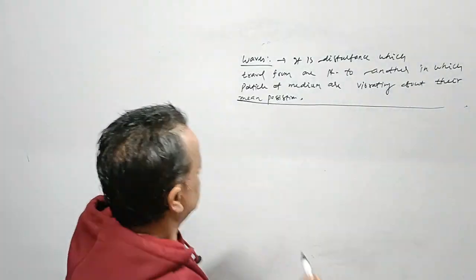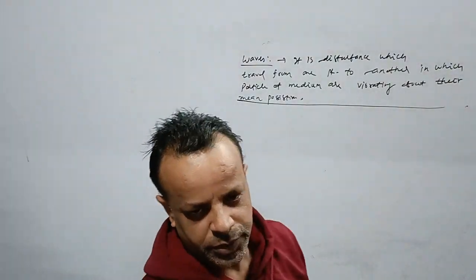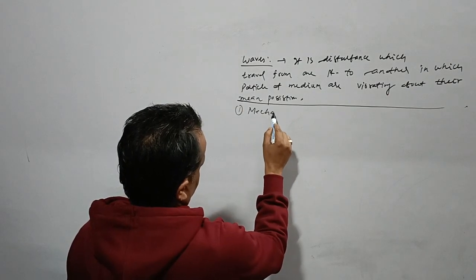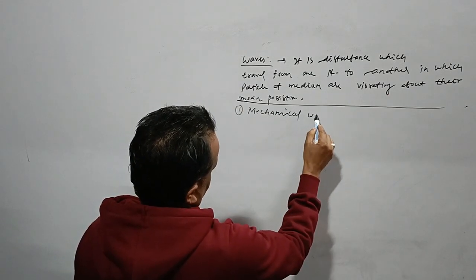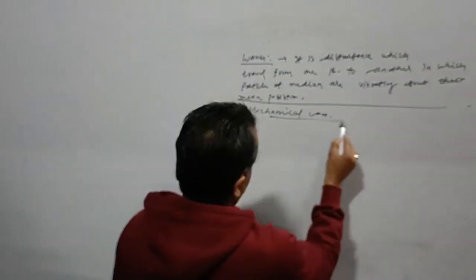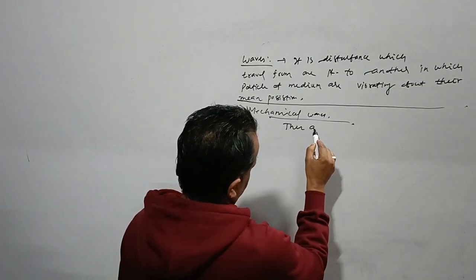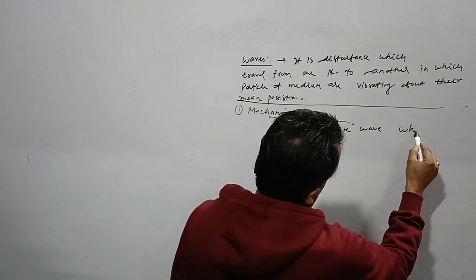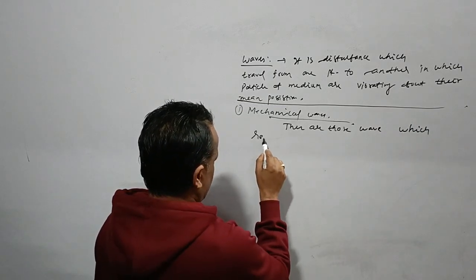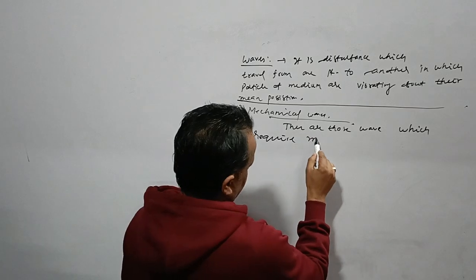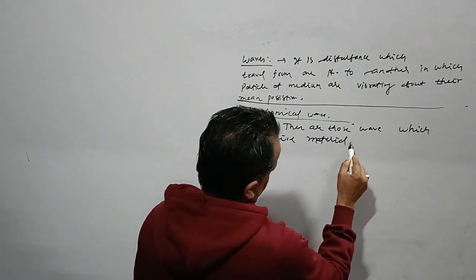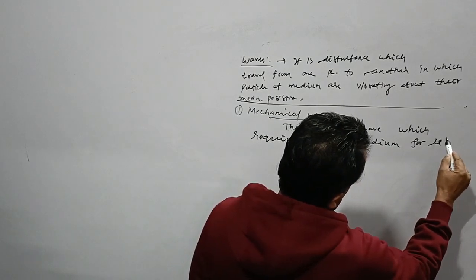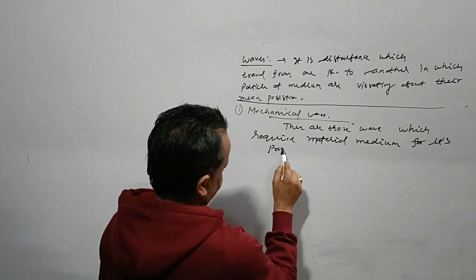We will study different types of waves. First we will go for mechanical waves. What is that? We say that these are those waves which require a material medium for their propagation.